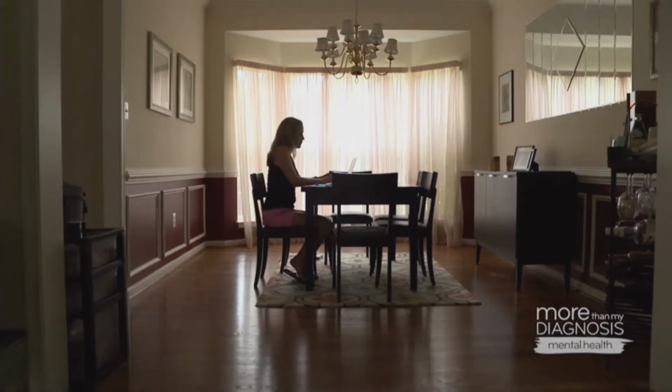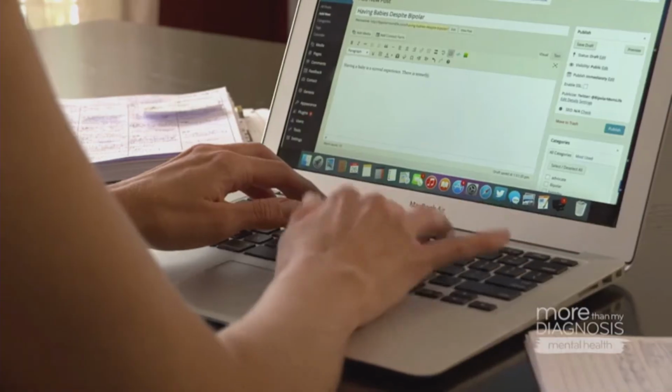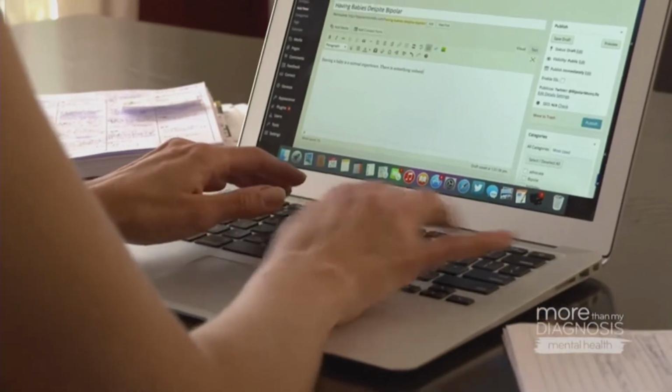When I meet someone and tell them what I do and tell them about how I live with bipolar disorder, and I share my story openly, if they also have a mental health disorder, being able to tell them what it feels like to get that story out and to share it, it's really like a weight that's lifted off your shoulders. So I started This Is My Brave to give people an avenue of sharing their story and really to give them a chance to end the stigma.